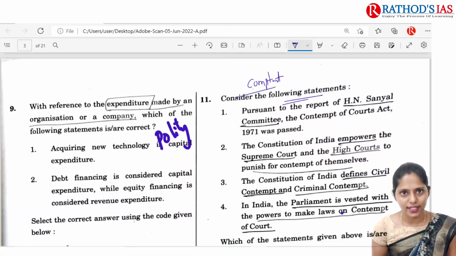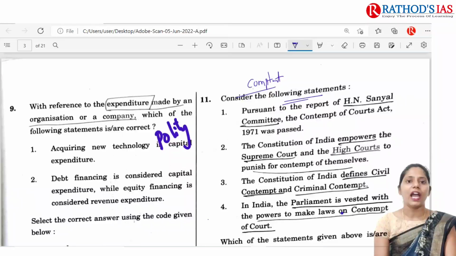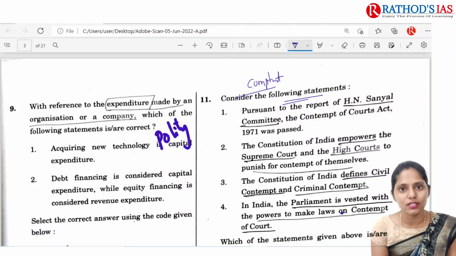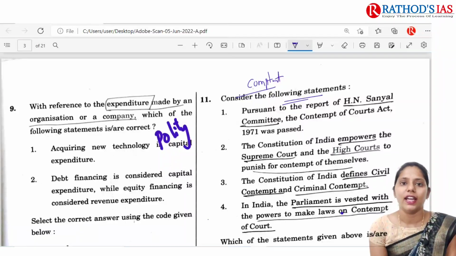Consider the following statements. And one more thing I have to say here: even if you are keeping some options wrong, please don't be anxious. There are high chances to clear this prelims, so don't be anxious. And if you are getting very less marks, please try to start your preparation now itself for the next year.